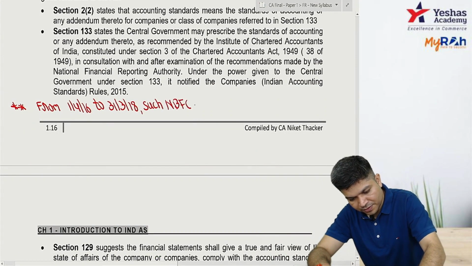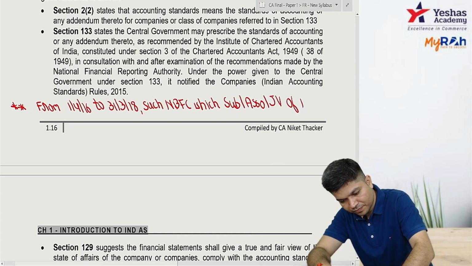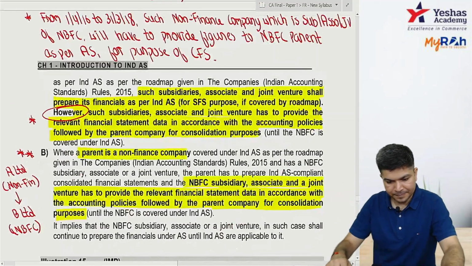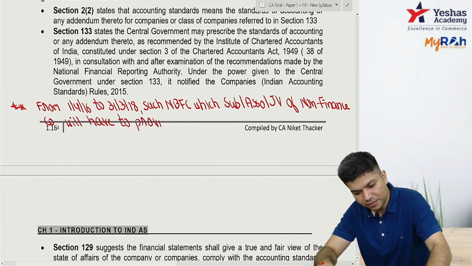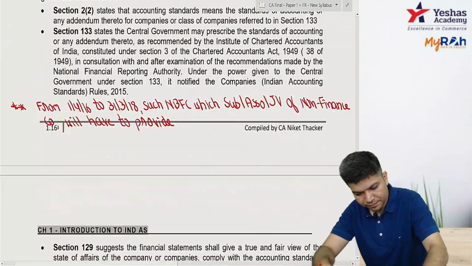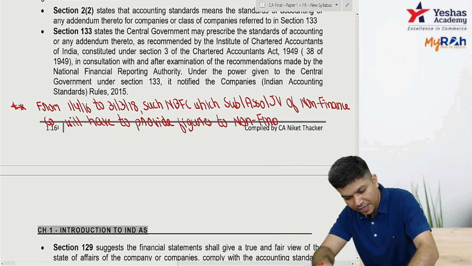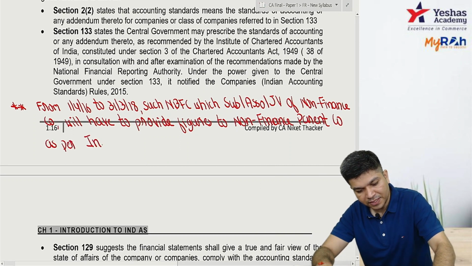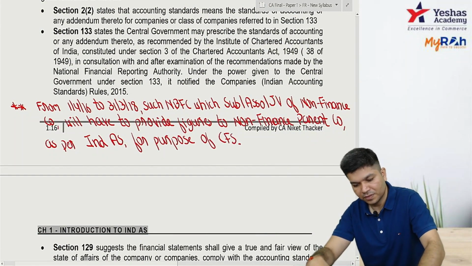Such NBFC, which is subsidiary, associate, or JV of non-finance company, will have to provide figures to non-finance parent company as per IND AS for purpose of consolidation, for purpose of CFS. Did you got it?